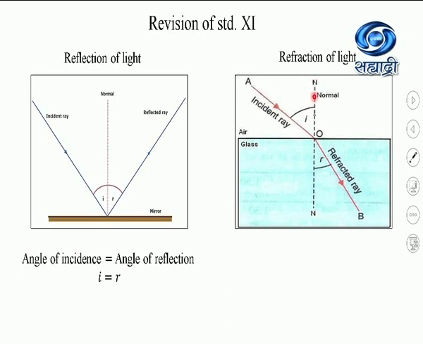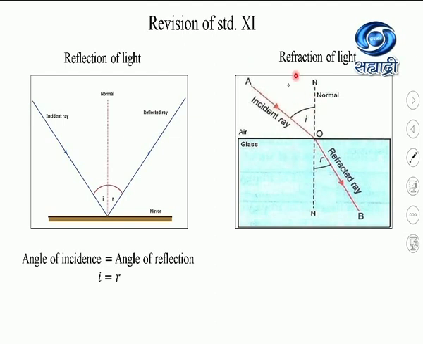If we draw a normal at the point of incidence to the boundary between two media, then the angle between the incident ray and the normal is called the angle of incidence I. The angle between the refracted ray and the normal is called the angle of refraction R. We have studied the laws: the incident ray, the refracted ray, and the normal at the point of incidence lie in the same plane. The incident ray and the refracted ray lie on opposite sides of the normal.